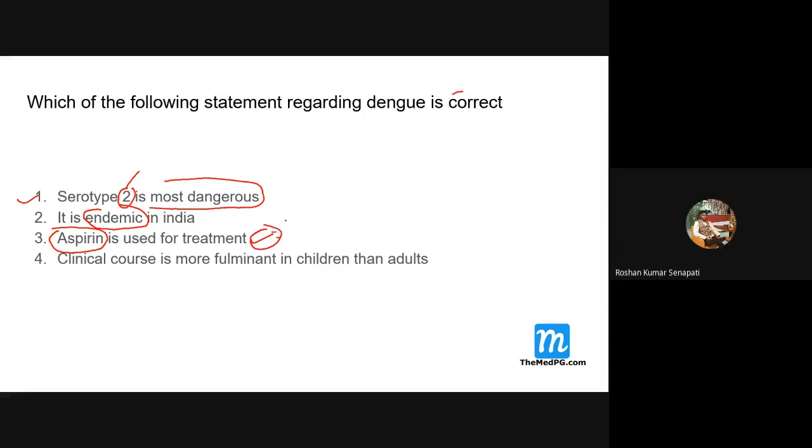No, students? Why? Because it is an anticoagulant, an antiplatelet. It increases the bleeding, it increases hemorrhage. The chance of hemorrhage will be more because it prevents platelet aggregation. So the hemorrhagic chances will be more, and dengue will be further worsened if we use aspirin. Then what should we use over here? Use plain paracetamol, so it will control the fever, or control the pyrexia.